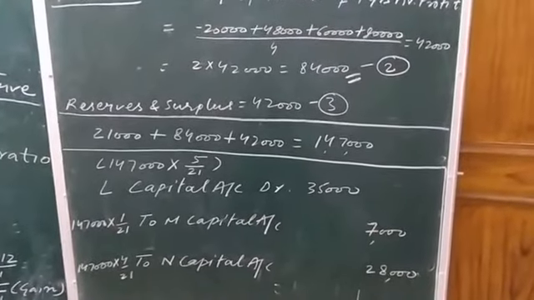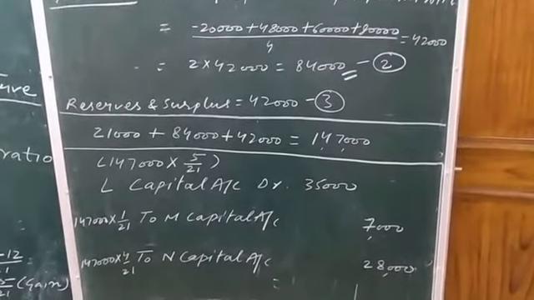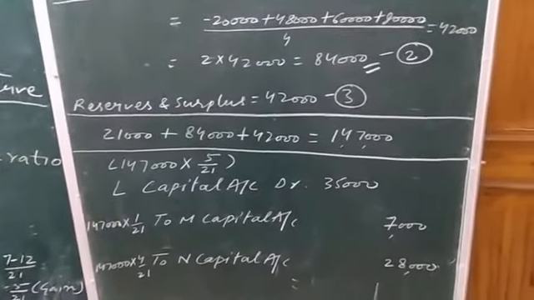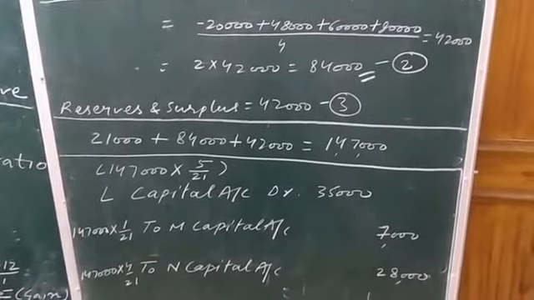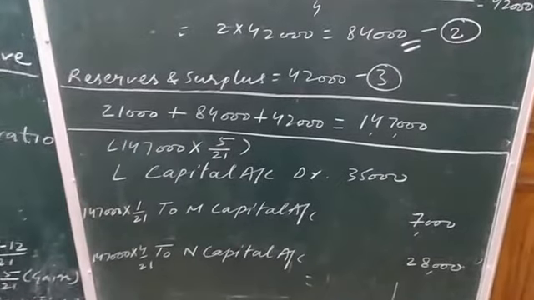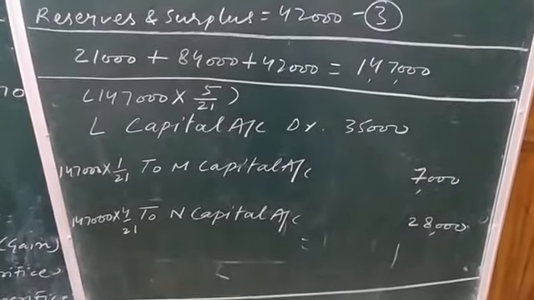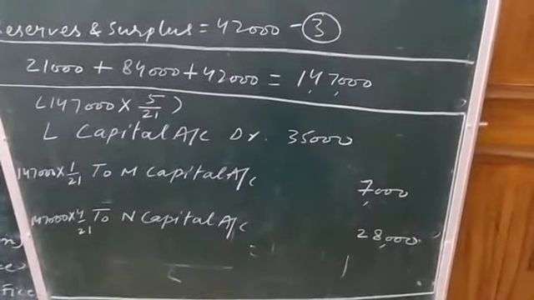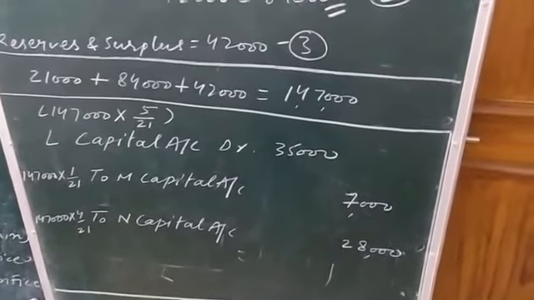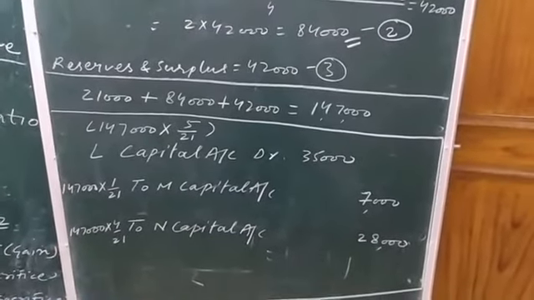With the change in PSR, L's capital account will be debited because he is the gaining partner. 1,47,000 multiplied by his gain. M's capital will be credited because he is the sacrificing partner. 1,47,000 multiplied by 1 upon 21, his sacrifice. Similarly, 1,47,000 multiplied by sacrifice of N's capital, 28,000 rupees. These two partners M and N are sacrificing, and therefore their capital is credited.